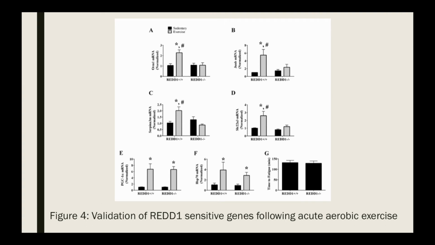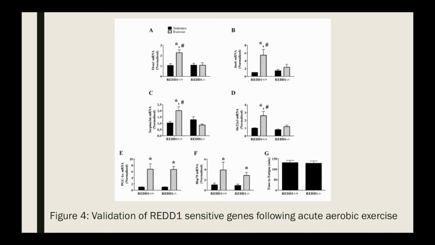Part G of this figure down at the bottom shows that both wild-type and knockout mice were equally capable of performing the exercise, which means that the knockout did not inhibit in any way the mouse's ability to run on the treadmill. Also, within the wild-type versus knockout variable, they were looking at mice who were made to exercise versus mice that were sedentary. There was little variation between the gene expression rates for the RED1 knockout mice between the exercise and sedentary groups, which was expected.